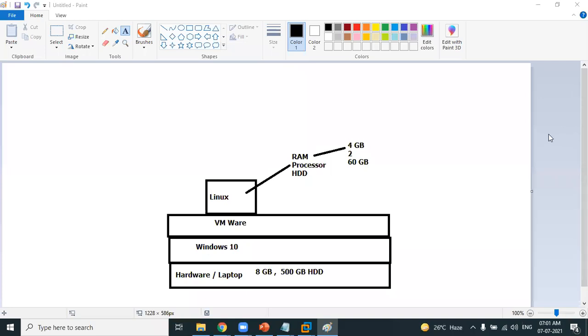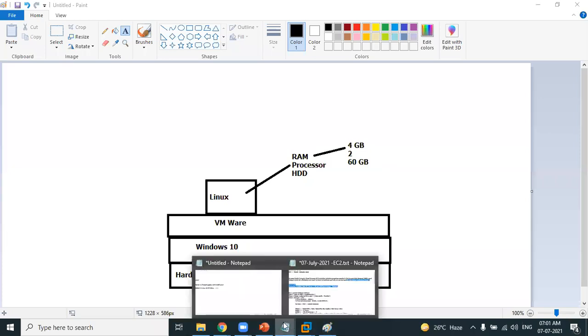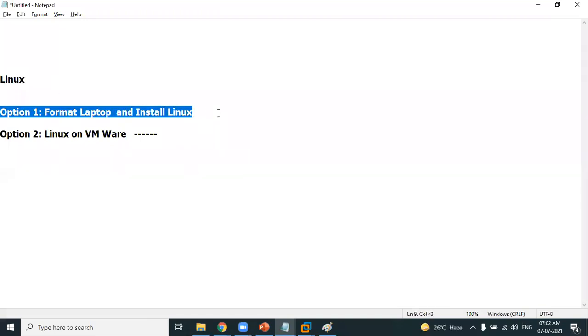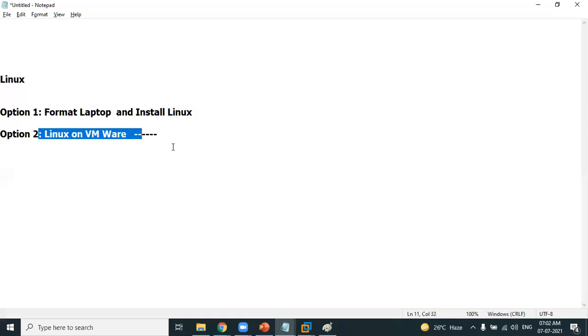Now, Sandeep, let's continue the discussion. My plan is to learn Linux commands. Option 1, format the laptop and install Linux. Option 2, I don't need to format my laptop, I can create a Linux machine on VMware. Option 2 obviously is much better than option 1, isn't it? So option 3 is an even better option.